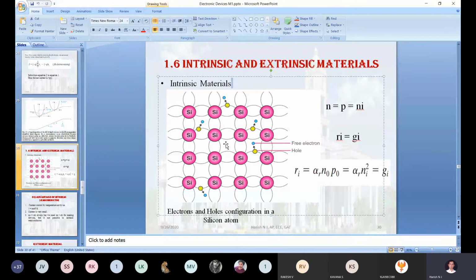Those electrons we refer to as free electrons, right? At the same time, as many electrons as come out of the valency band, that many holes will be created in the valency band. That information I have represented here. Just check it out. It's possible to see the free electrons as well as the hole creation.